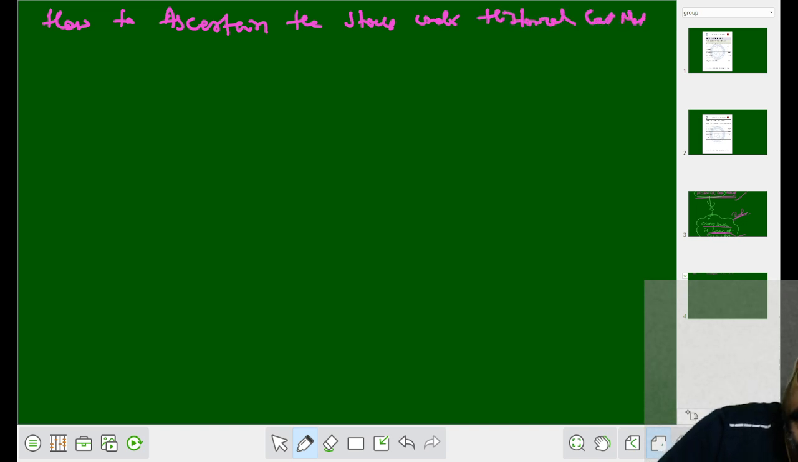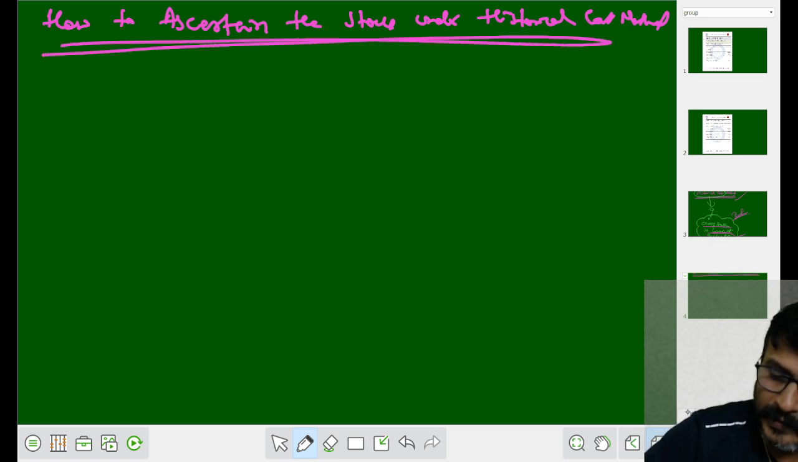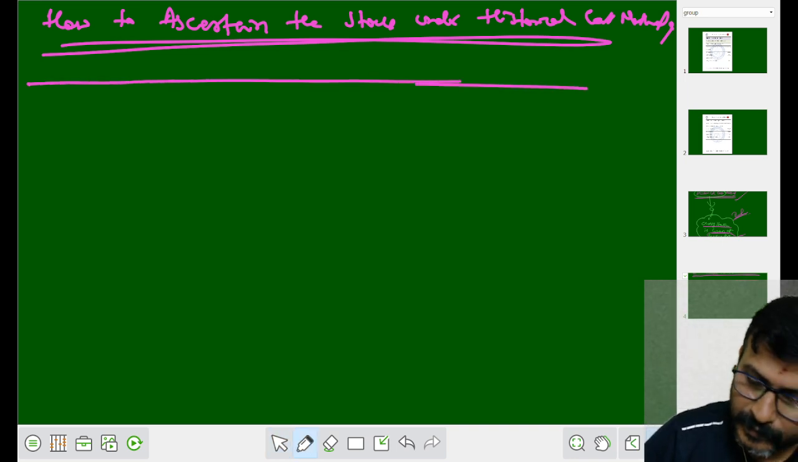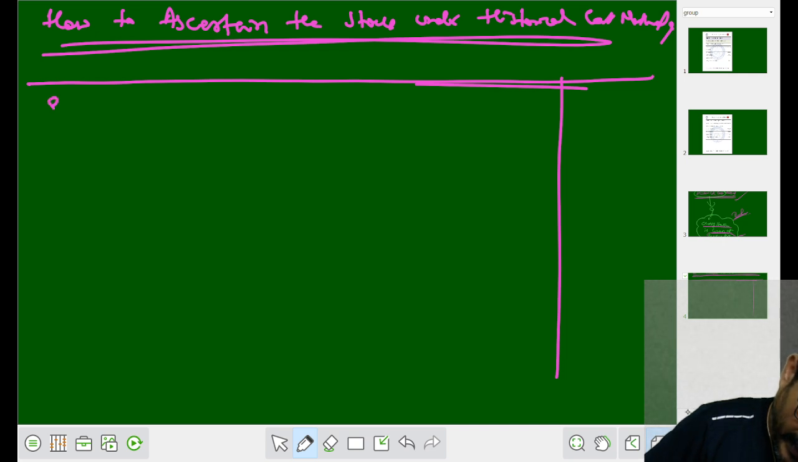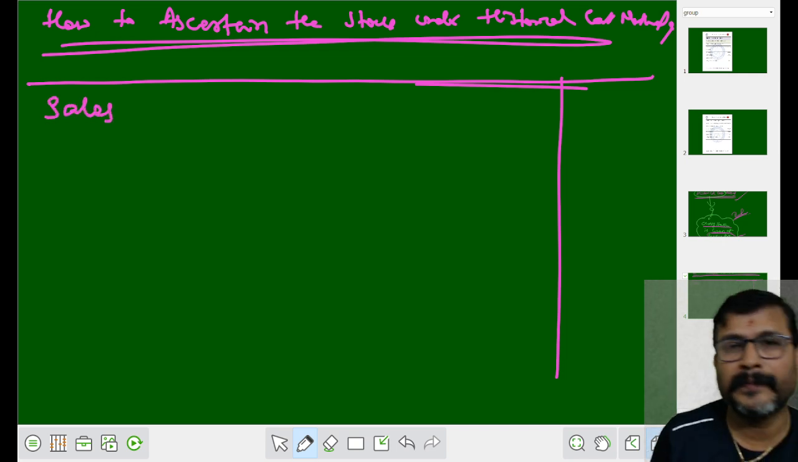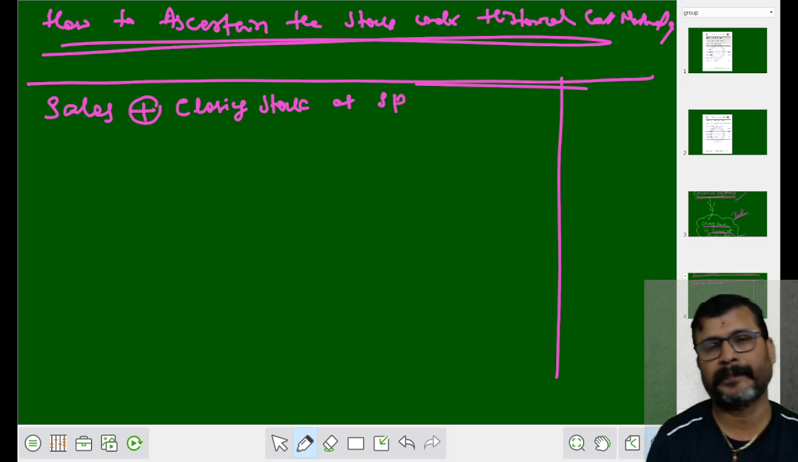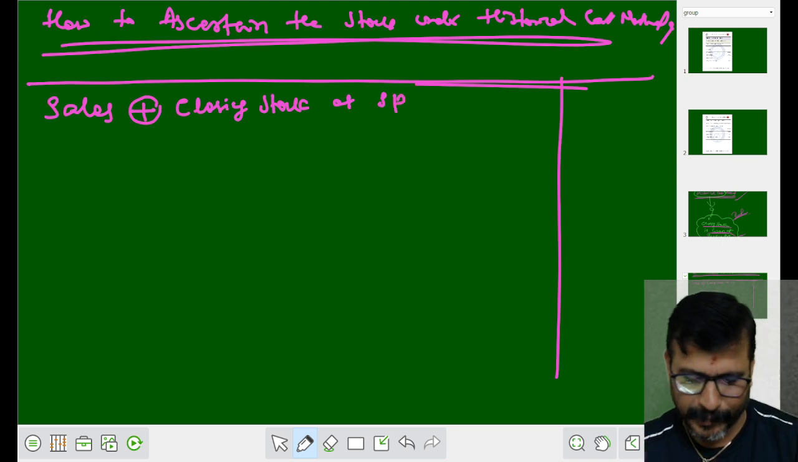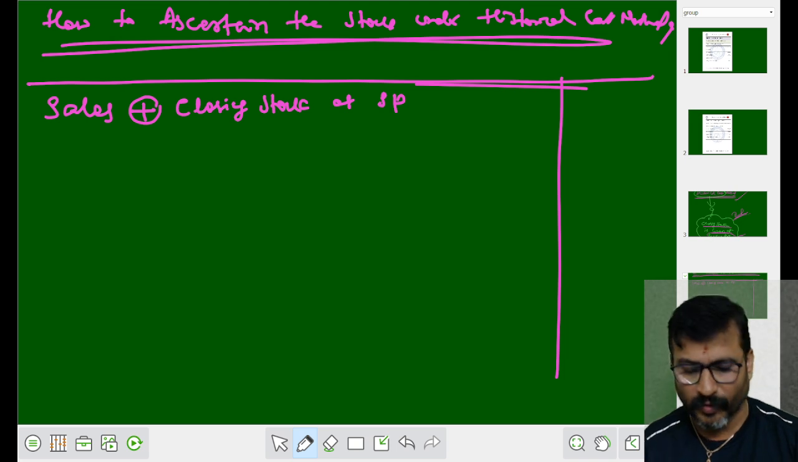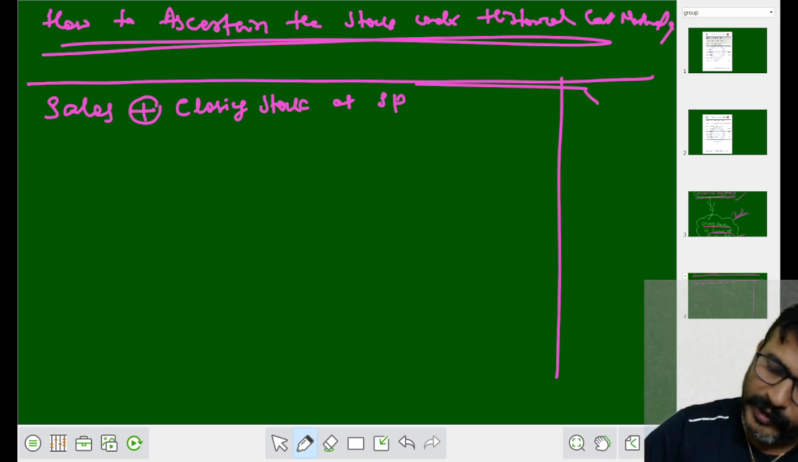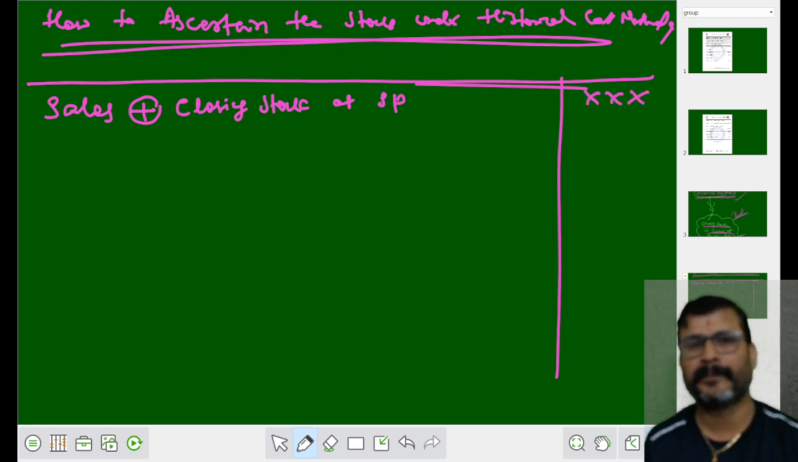Under historical cost method. Okay, how to ascertain? I tell you the method. See, we have to take the sales. For this, we have to add closing stock at selling price. SP means what? Selling price. You take the sales. For that sales, you add the closing stock at selling price. Put together, you add both and take it here.